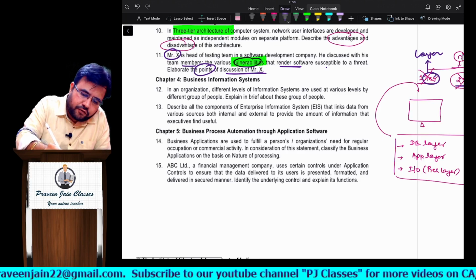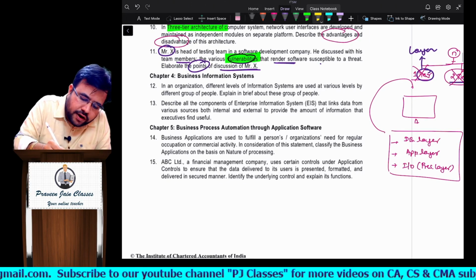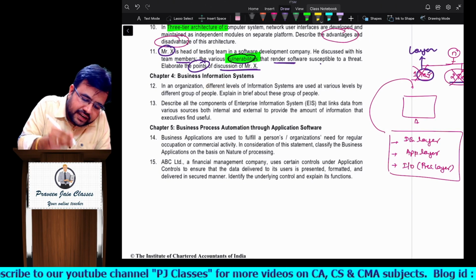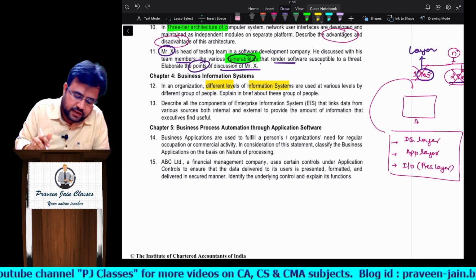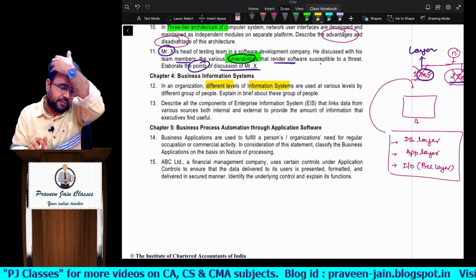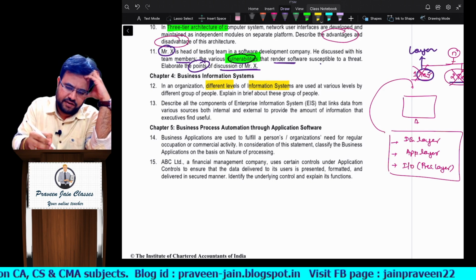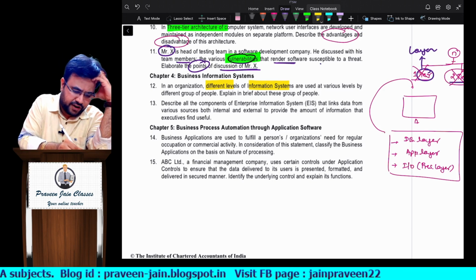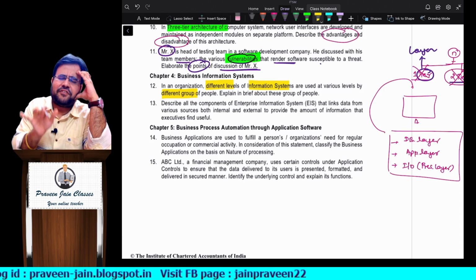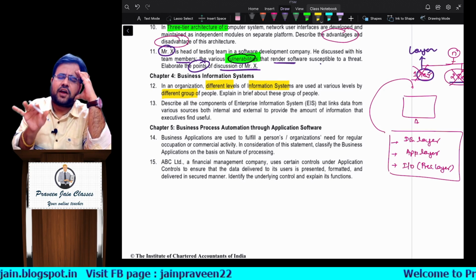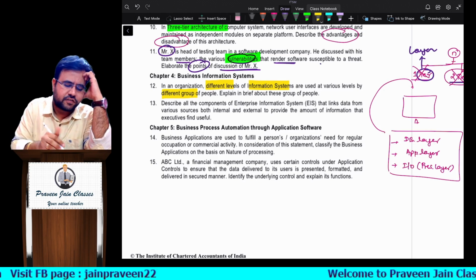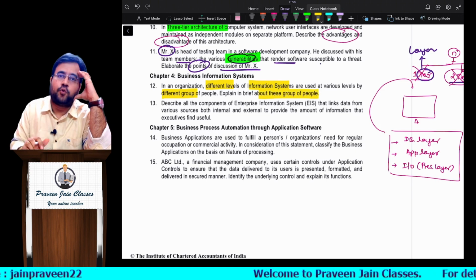Next, sir, fourth chapter. He is asking you, in an organization, there are different levels of information systems. Different levels of information systems are used at various levels by different groups of people. In other words, different types of information systems are used by different levels of users. So please explain this group of people, sir.